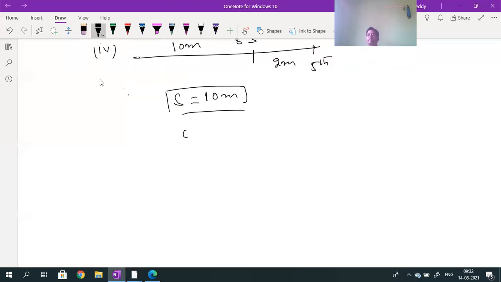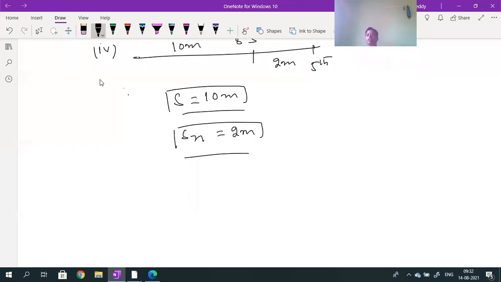And what is Sn? Sn is the distance traveled in the last second, the 5th second. This value is called Sn. This is the difference between the S value and the Sn value.